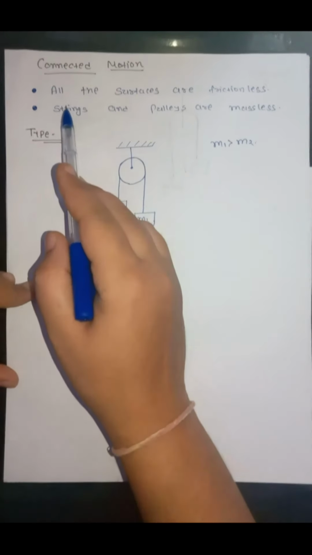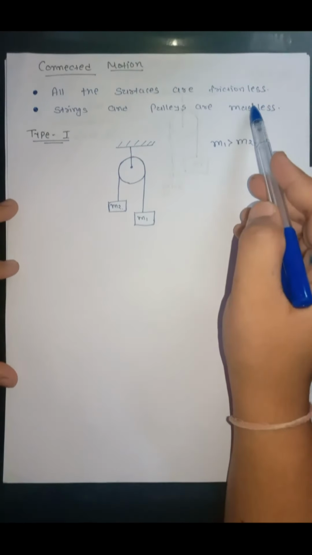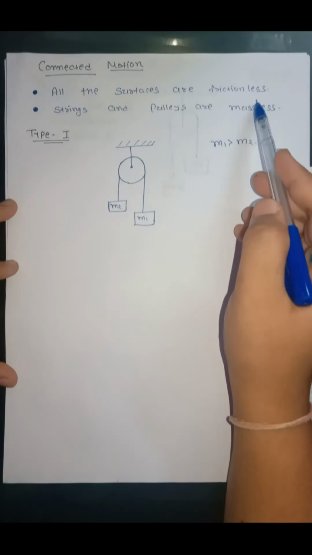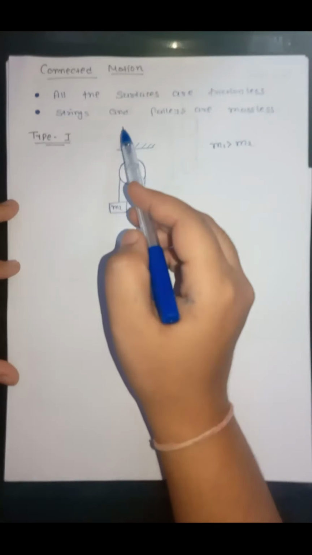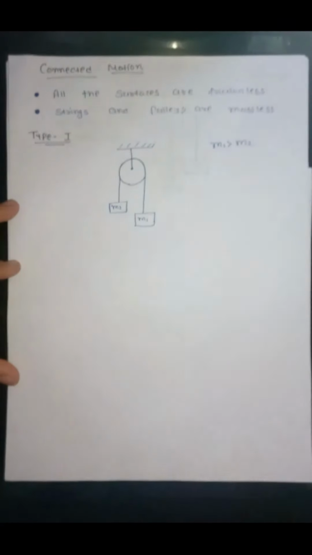The first is that all the surfaces are frictionless. So for the initial stage we will take all the surfaces to be smooth. The strings are massless and the pulleys are also massless. The strings are massless, that means the tension force at all points on the string is the same.